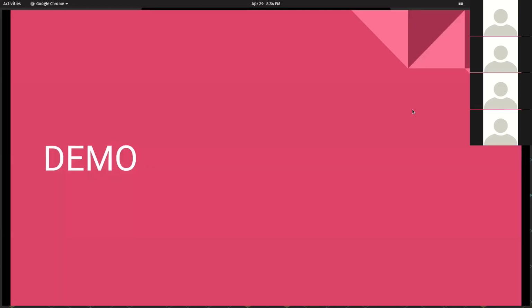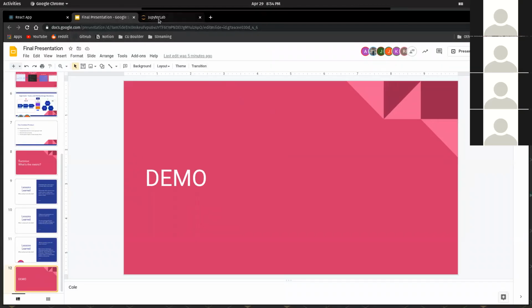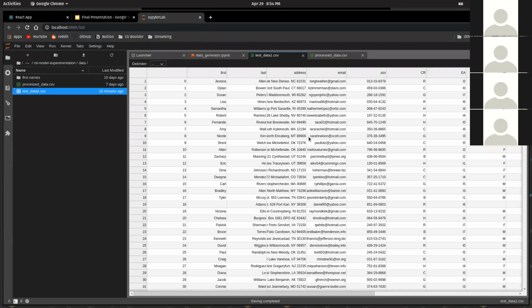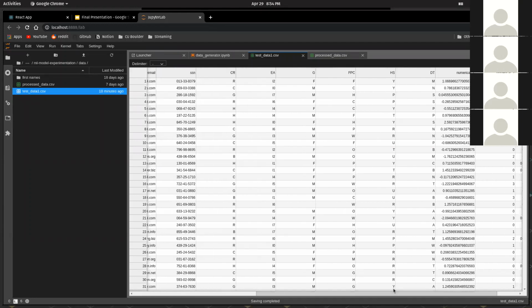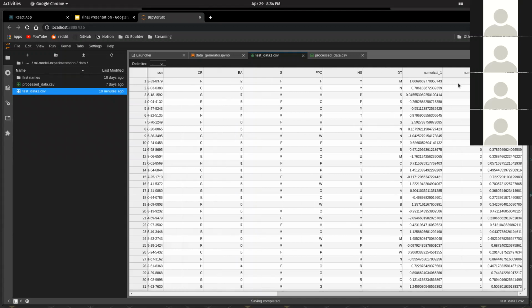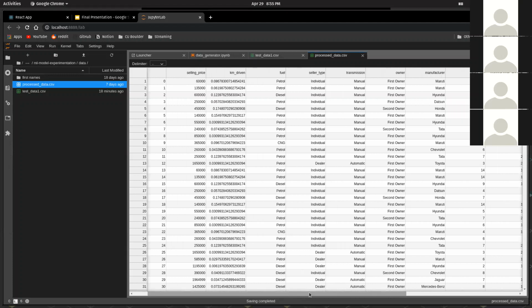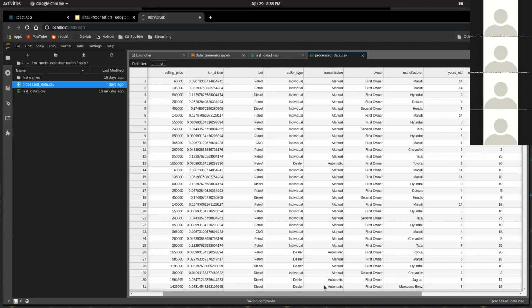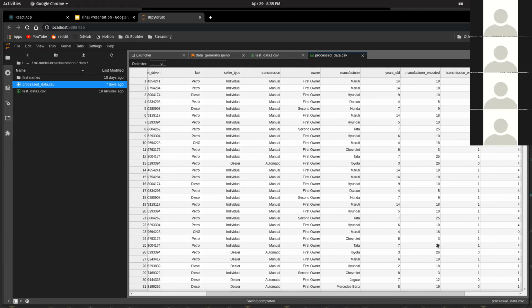Okay, now we are going to go into a demo of the app. Just before we do that, we're going to take a look at some of the sample data that we'll be ingesting. This first file contains columns of first names, last names, addresses, emails, and social security numbers. And then there are some categorical variables and some numerical variables down here at the end. Another file that we'll also be looking at has various numeric and categorical columns and some ordinal columns as well.